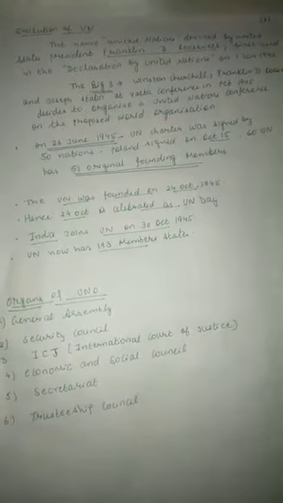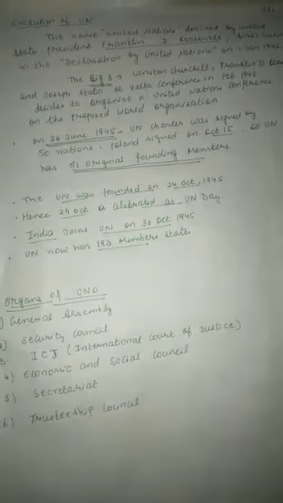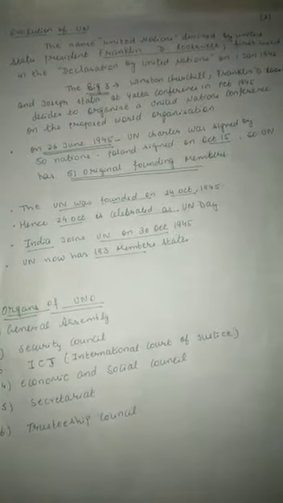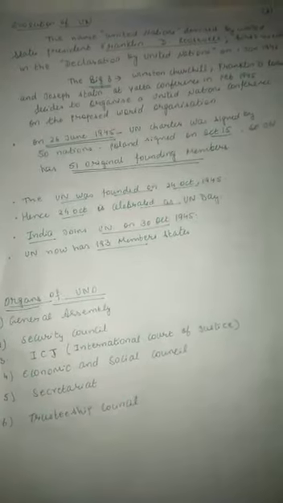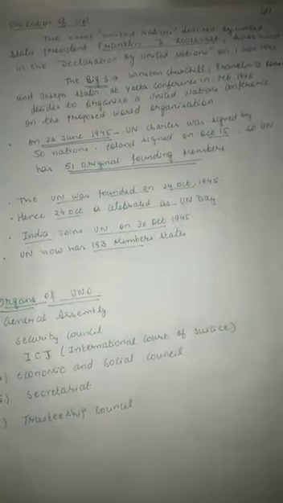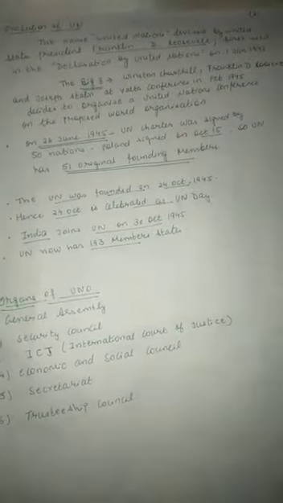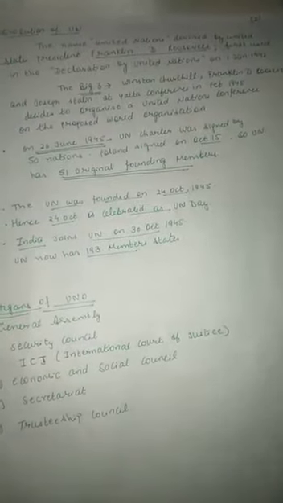So, after the First World War, the League of Nations was established to resolve the fight among different countries, but it was not successful and it could not prevent the Second World War, which occurred in 1939 and continued till 1945. Then the United Nations was founded as successor to the League of Nations.